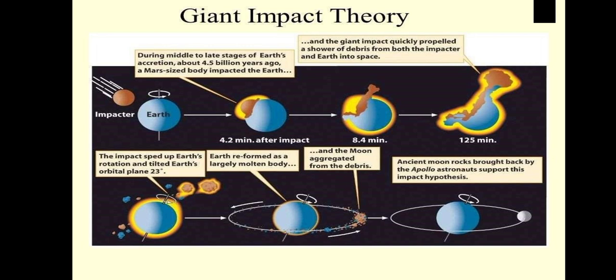So the debris was propelled out, and it started to make small objects, which were called debris, propelled out from the impactor and Earth, and they started to reform and make one larger object. That larger object then started to rotate around the Earth, and that's how the moon was formed, and the moon began to orbit the Earth. So that's how the giant impact theory shows the formation of the moon, and that's the most acceptable theory.